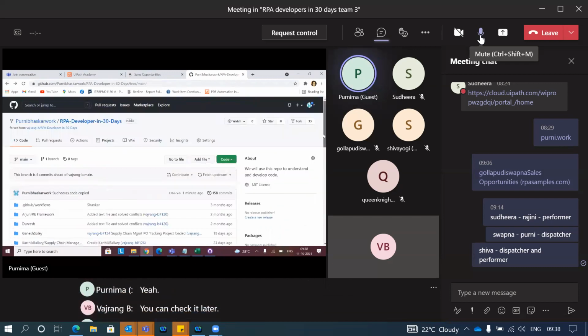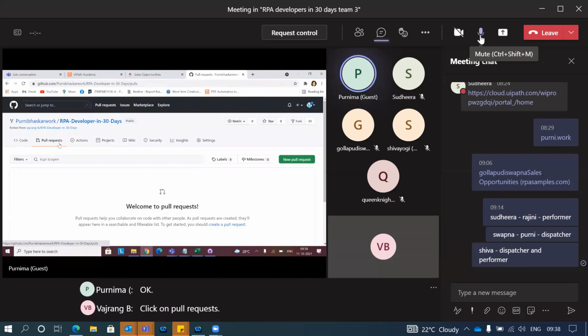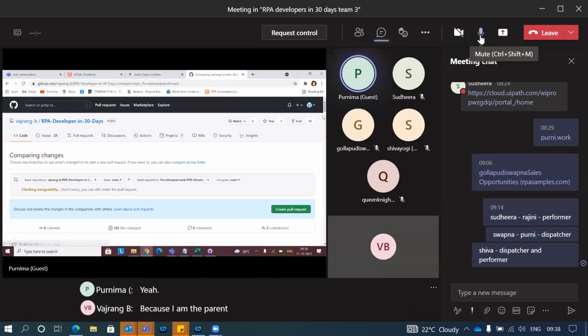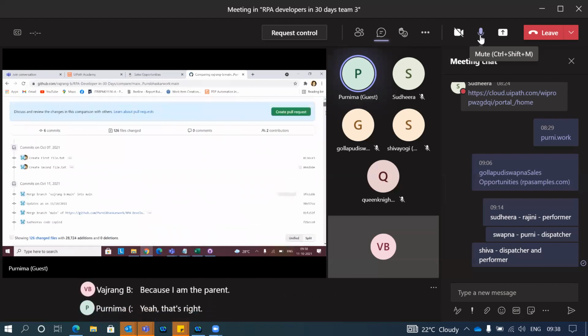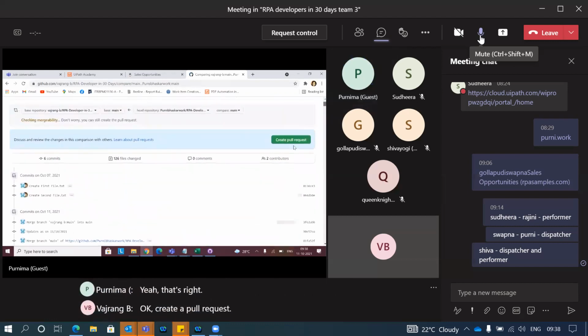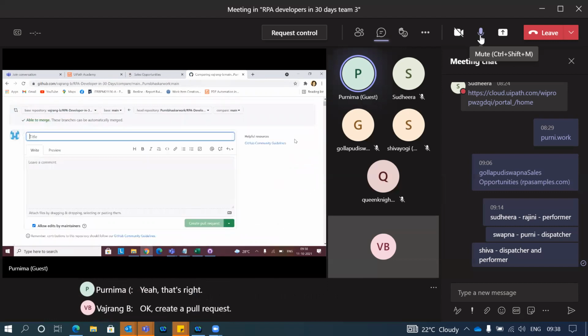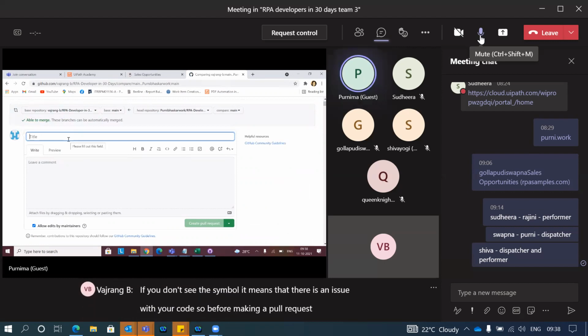Click on pull requests. Create a new pull request so that you ask me to accept the changes in my code, because I am the parent. If you see the green symbol at the top, it states able to merge. If you don't see this symbol, it means there is an issue with your code. So before making a pull request, make sure the able-to-merge check passes.